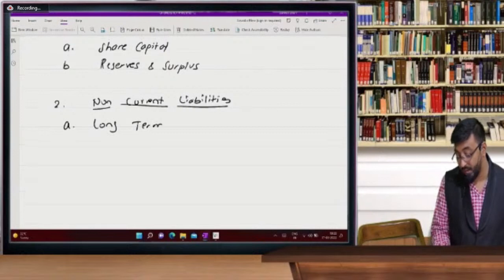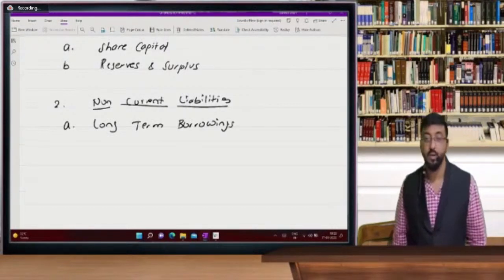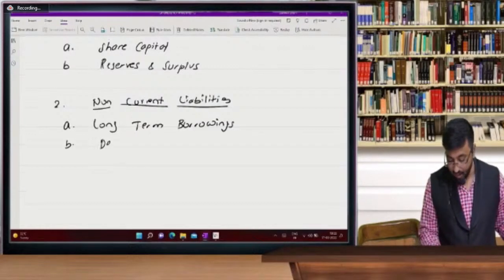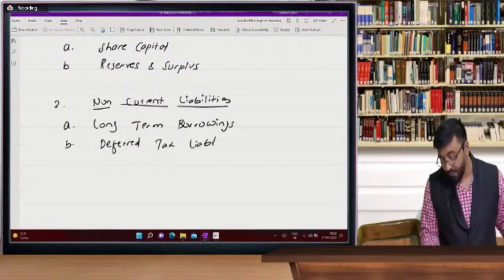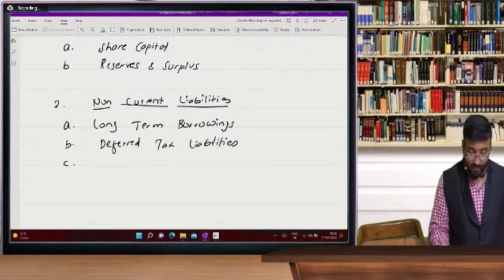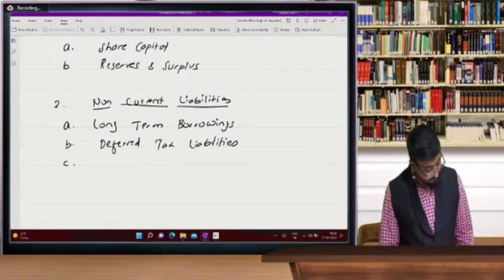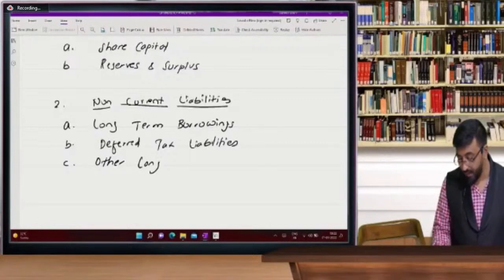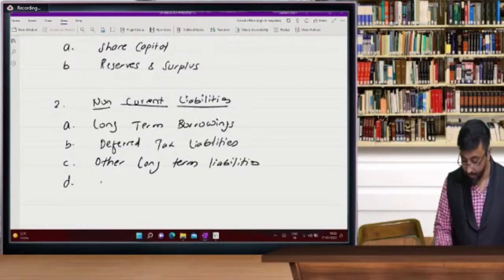Please recall these names. Long-term borrowings. Borrowings means outsiders loan, loan which is taken. Second one, you are not going to understand it now, but just write it down. Deferred tax liabilities. We are going to see it in the group 2 advanced accounts. Number 3, other long-term liabilities. And D, long-term provisions.